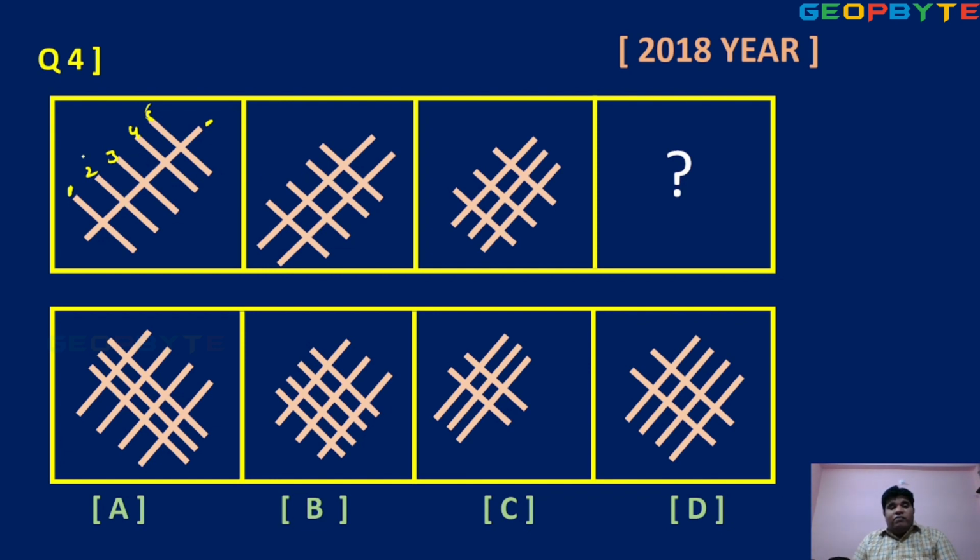So in the first diagram 5 horizontal. In the second diagram 4. Third diagram 3. 5, 4, 3. Next only 2. This intersecting vertical line 1, 2, 3. So next 4. So which option is satisfied? Check it clearly. Option C is the right answer. Remaining everything wrong. Option C is the right answer, children.